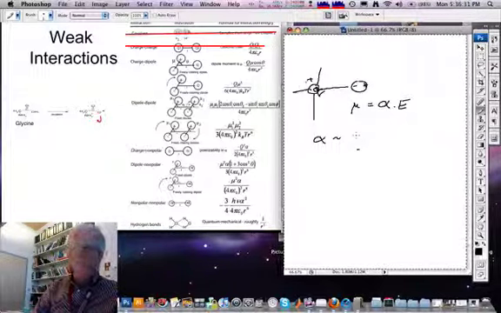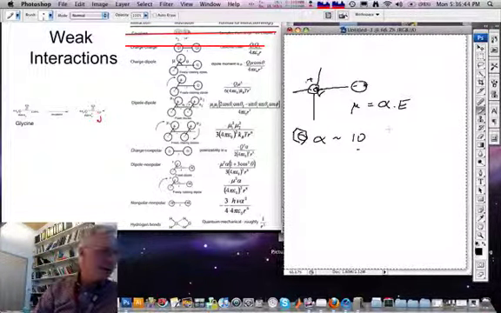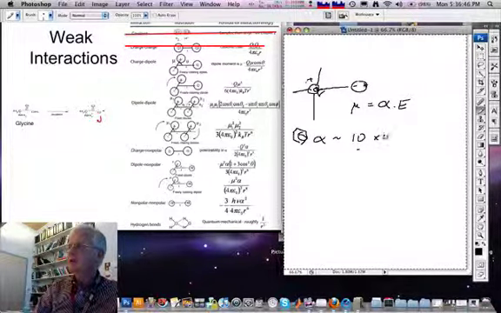So for example, for a benzene ring, where the electrons are delocalized over 6 carbon atoms, alpha has the value of about 10, times this constant 4 pi epsilon 0 angstroms cubed.